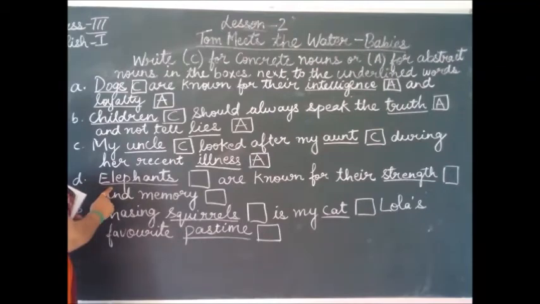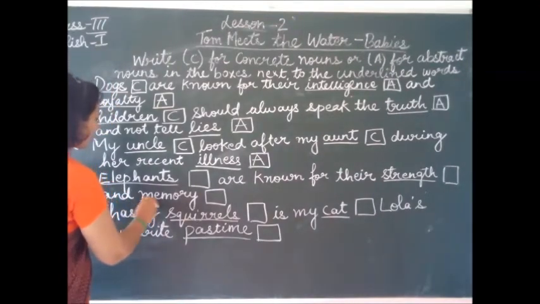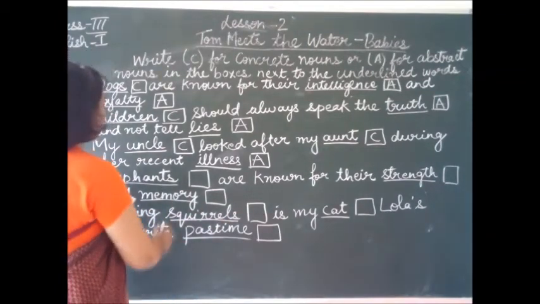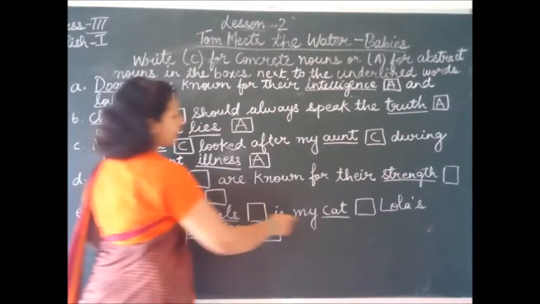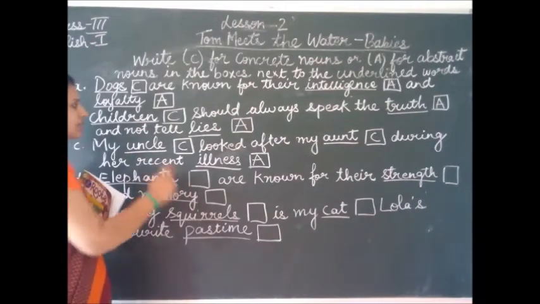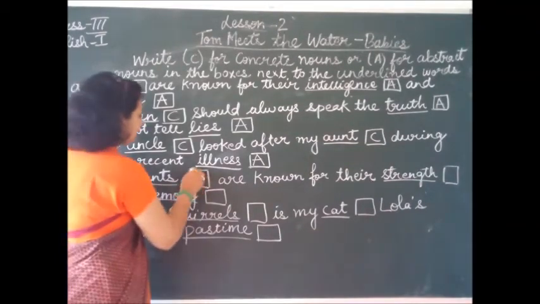Then come to the fourth sentence: Elephants are known for their strength and memory. Here again three words are underlined: elephants, strength and memory. So what is it? Elephants. Is it a concrete noun or an abstract noun? Elephants can be seen, touched.